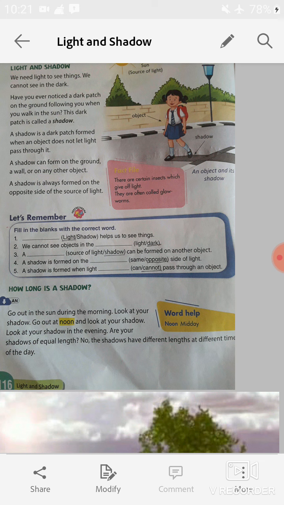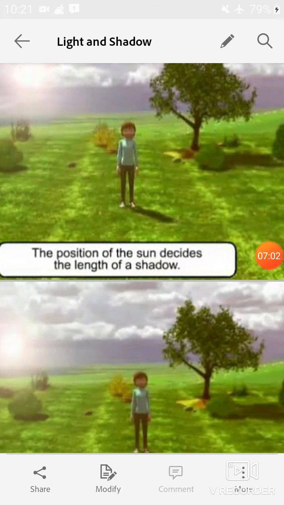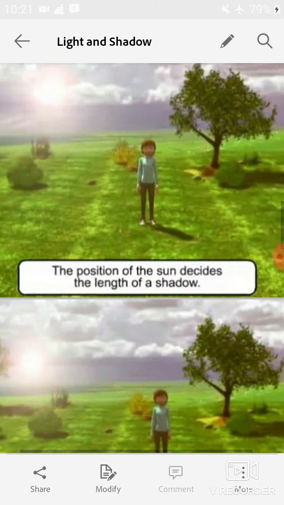So students, in this paragraph we are going to know that the shadows have different lengths at different times of the day. So students, the position of the sun decides the length of a shadow.